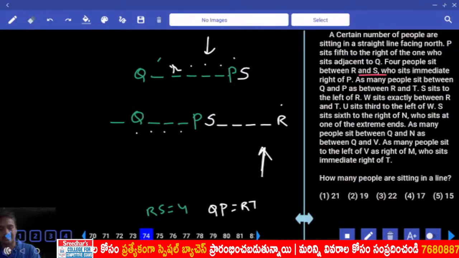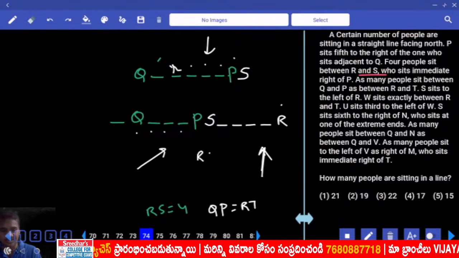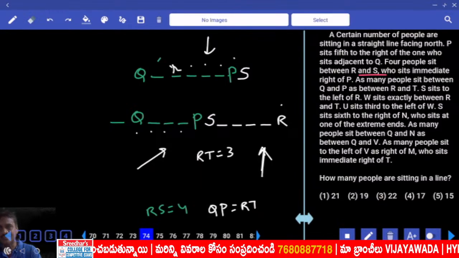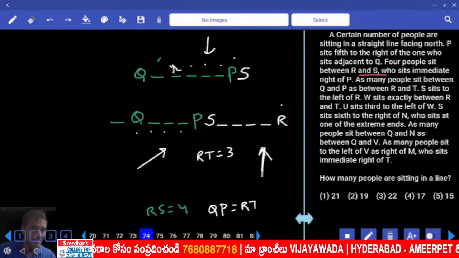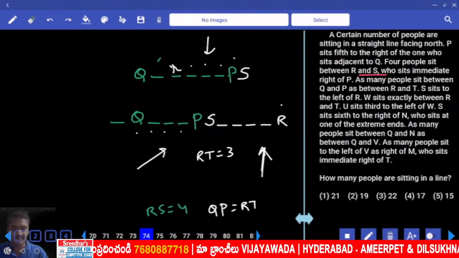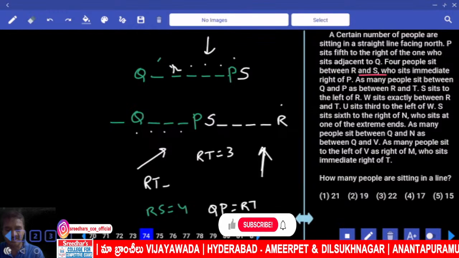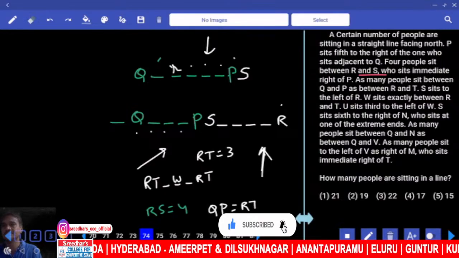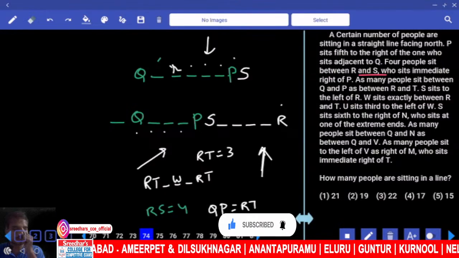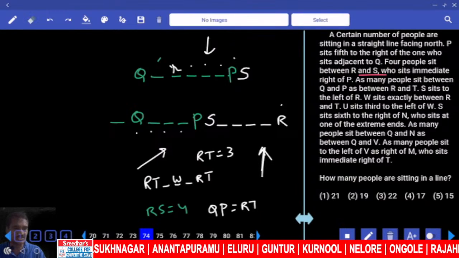Now here, Q and P, how many? 3. R and T, how many? 3. And T can be either left hand side or right hand side, 2 possibilities. Then next one, W sits exactly between R and T. Now between R and T, how many? 3 persons. W is exactly at the center.